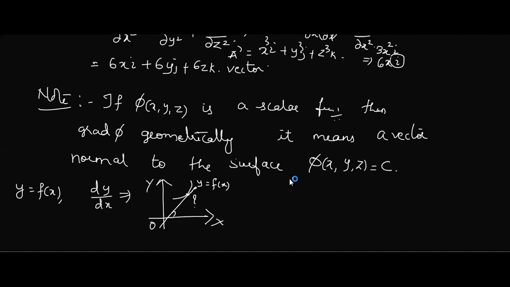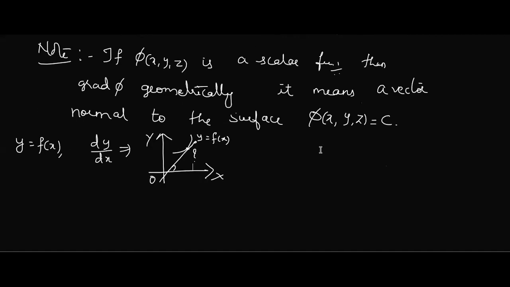To make it simple, if you are finding the derivative of y with respect to x, geometrically you are finding the slope of this line. Clear? This is what you have actually learned.